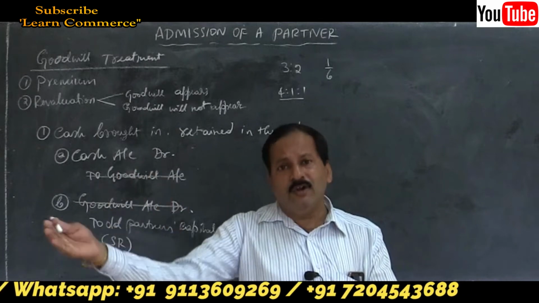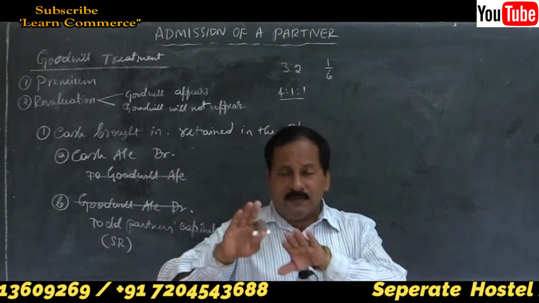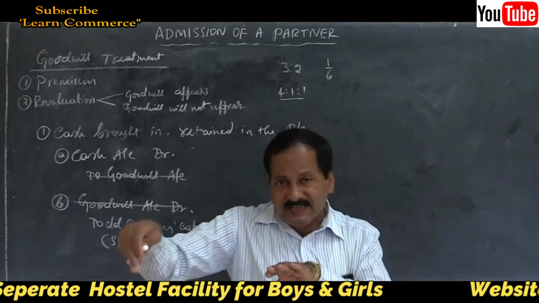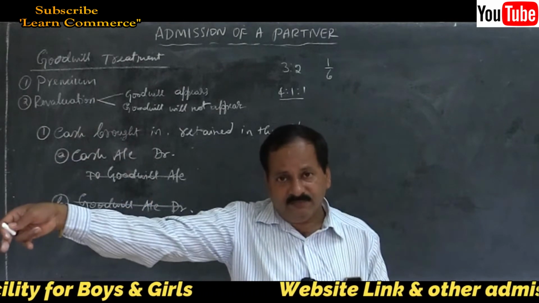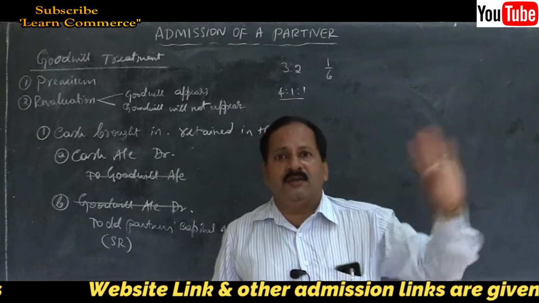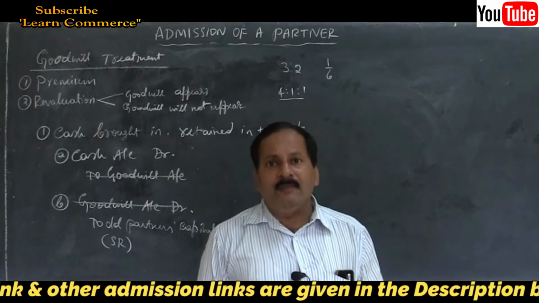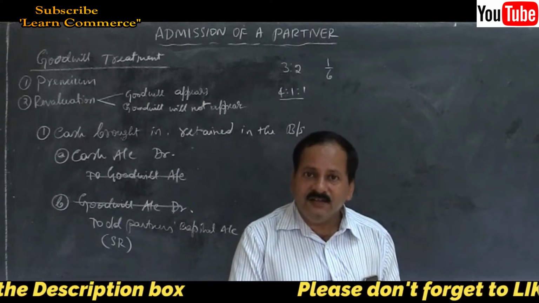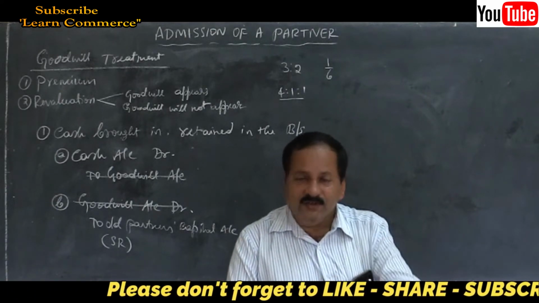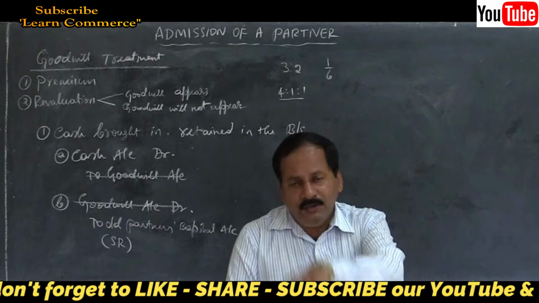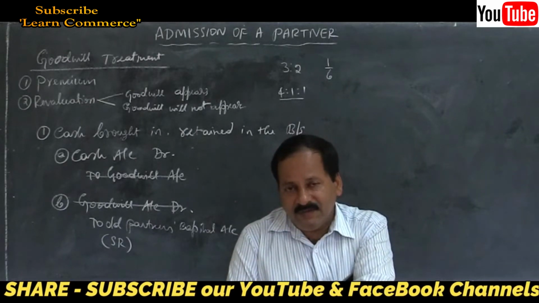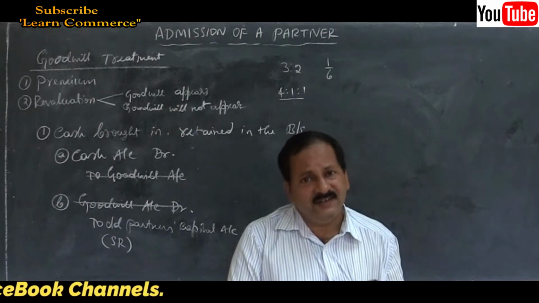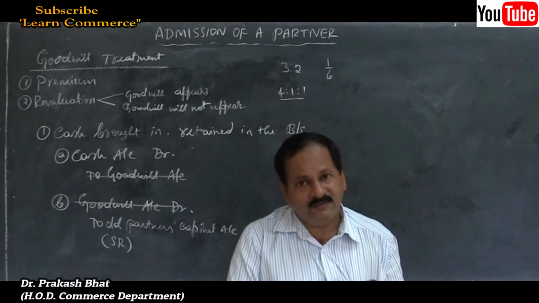Goodwill is credited to old partners capital account, on the credit side, by goodwill distributed, in sacrifice ratio, you will write. The same amount is withdrawn. When the money is drawn by the partner from his capital account, what is the entry for that? When he brings cash, cash account debit to partner's capital account. When he withdraws cash, partner's capital account debit to cash account. Reverse entry, very simple. Right?